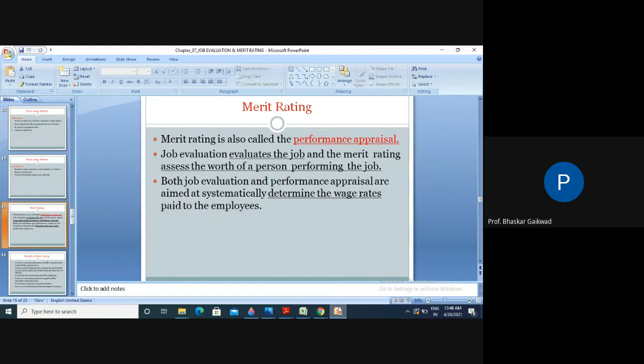This is very important because here we require certain time, certain quality, reliability, and the total worth of the jobs. So to systematically determine the wage rates paid to the employees, this is the main reason for job evaluation and merit rating.